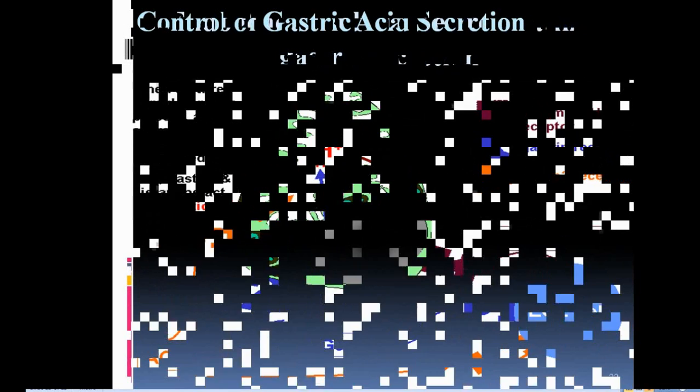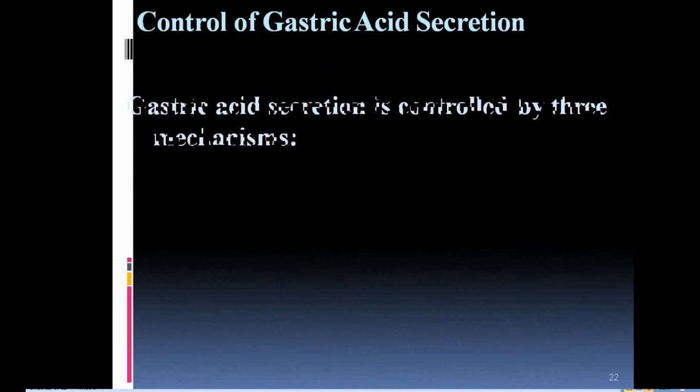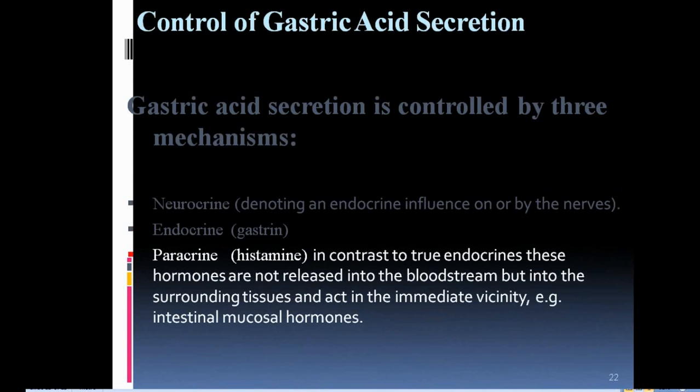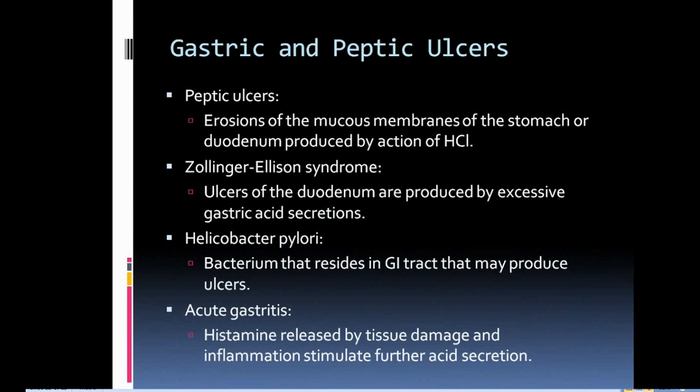When we see the control of gastric acid secretion, which factor controls it? The gastric acid secretion is controlled by 3 mechanisms. We already saw this: neurocrine, endocrine and paracrine. These are the 3 factors that regulate gastric acid secretion. And in the last part we will see gastric and peptic ulcer.